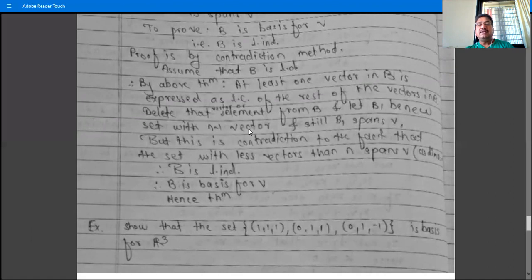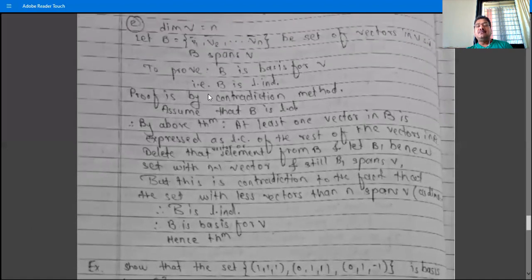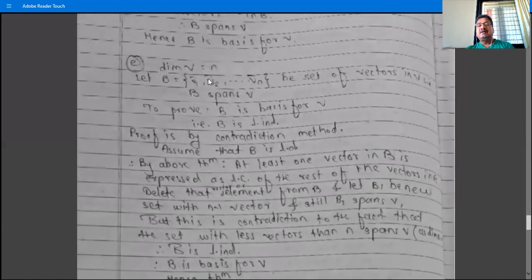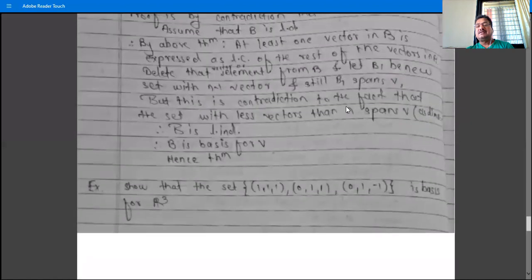Then let B1 be the new set with n minus 1 vectors. After deleting that vector from B, the new set B1 contains n minus 1 vectors, and still B1 spans V, because we eliminated the vector which is a linear combination of the remaining vectors. But this contradicts the fact that no set with fewer than n vectors spans V, because the dimension of V is n. So this contradiction shows that B is linearly independent.